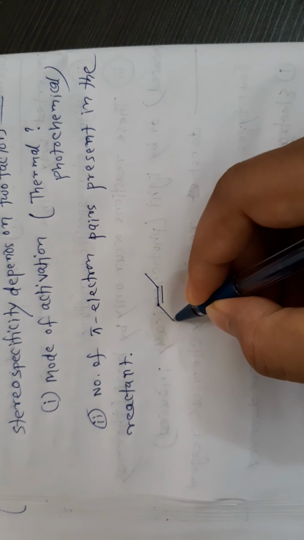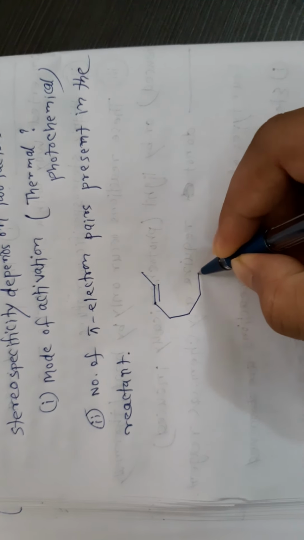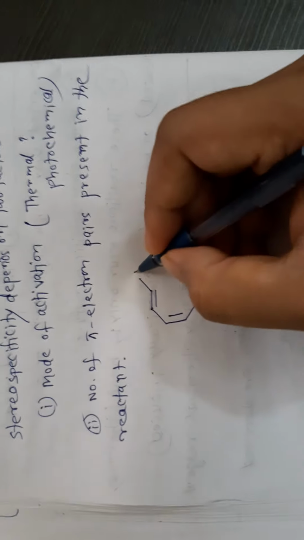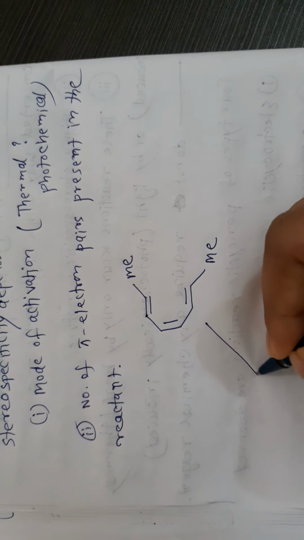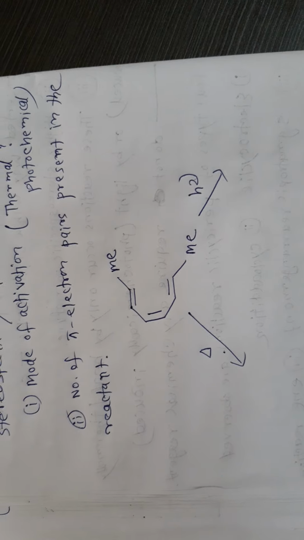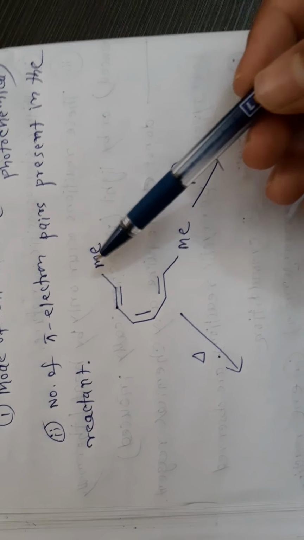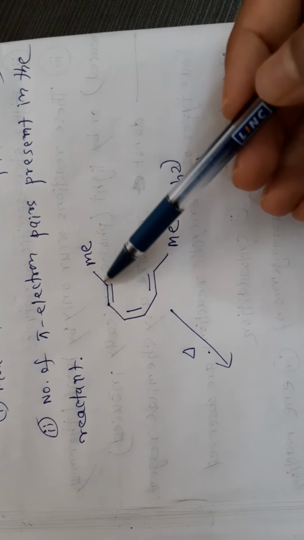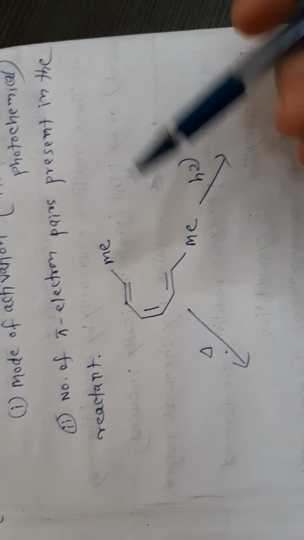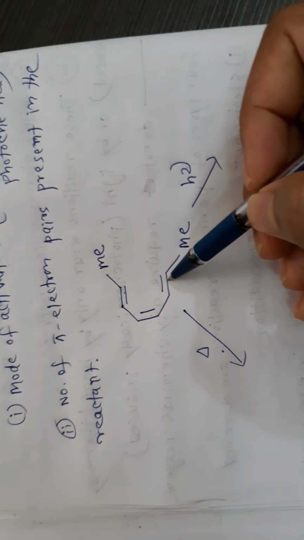This is one reactant molecule, with a methyl group at each end. Here we give heat, and here h nu: this is the thermally induced reaction and this is the photochemically induced reaction. The geometry of the three double bonds is trans, cis, trans.